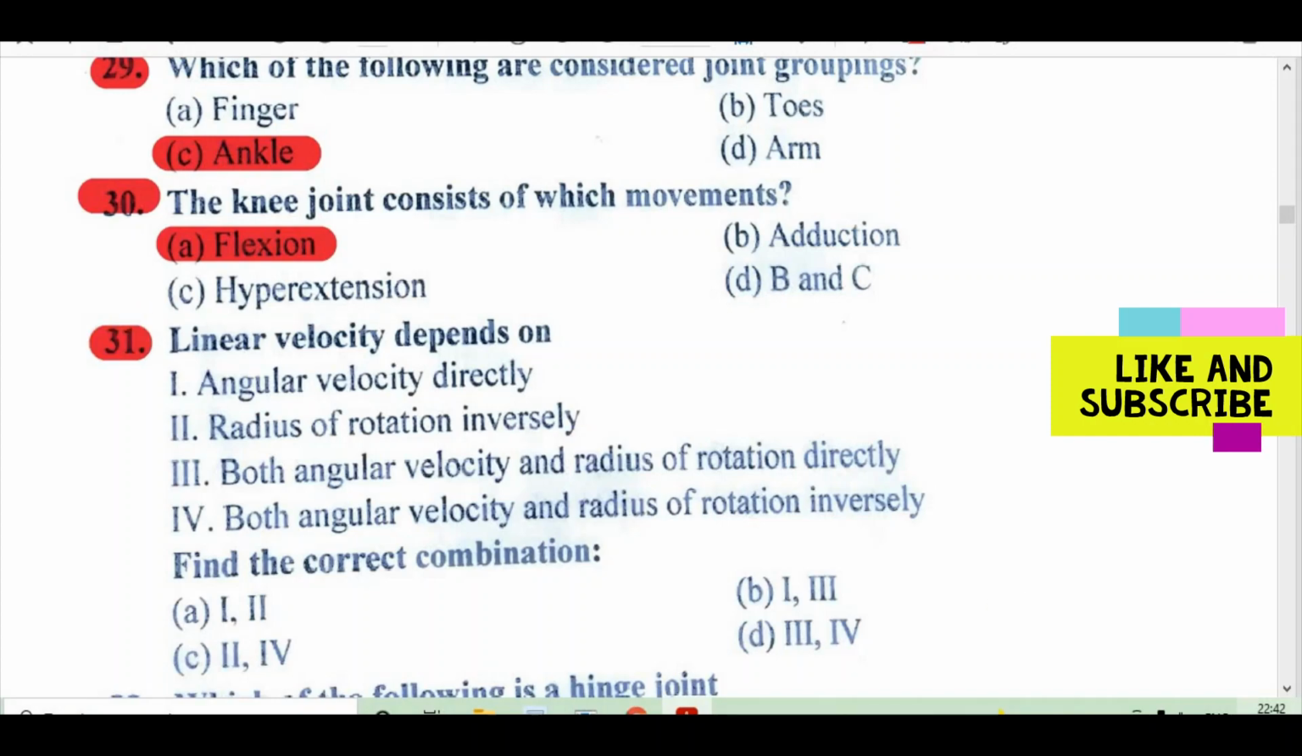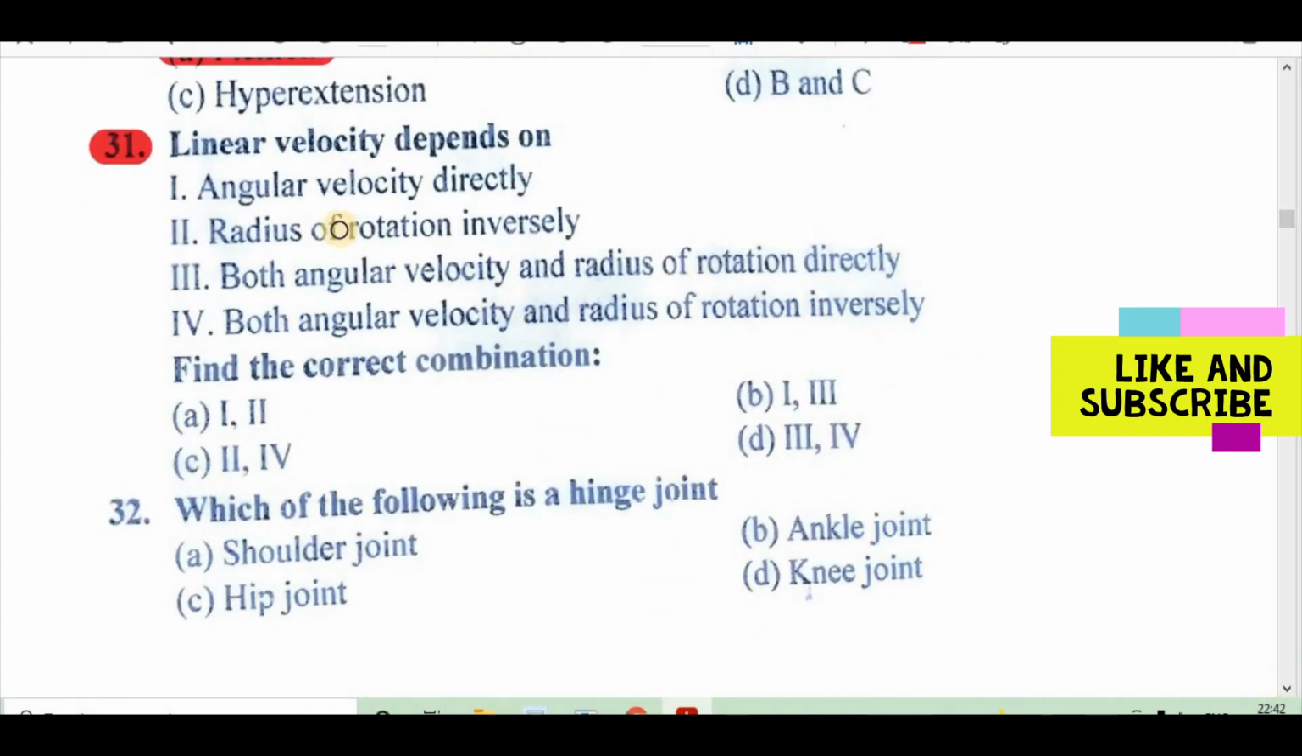Question 31. Linear velocity depends on: 1. Angular velocity directly, 2. Radius of rotation inversely, 3. Both angular velocity and radius of rotation directly, 4. Both angular velocity and radius of rotation inversely. To find the correct combination: A. 1 2, B. 1 3, C. 2 4, D. 3 4. Right answer is B, 1 3.